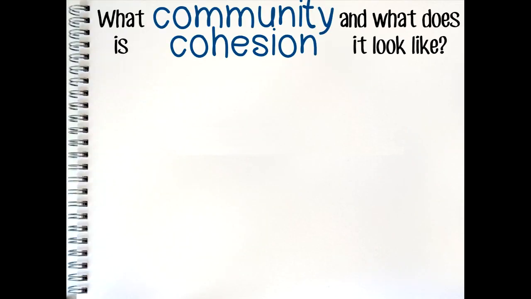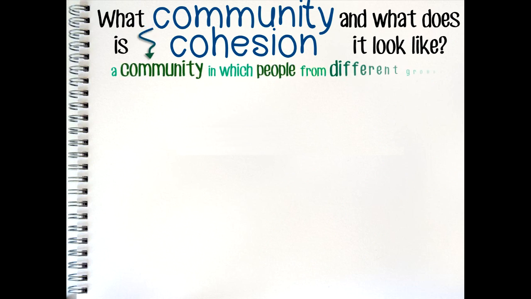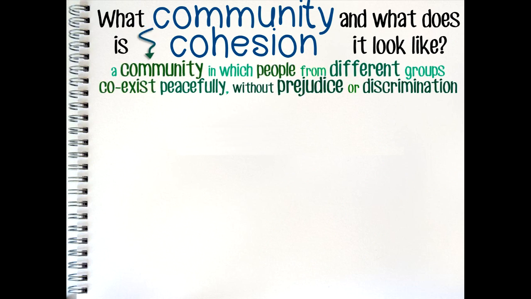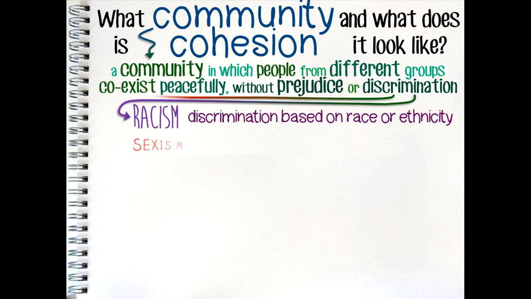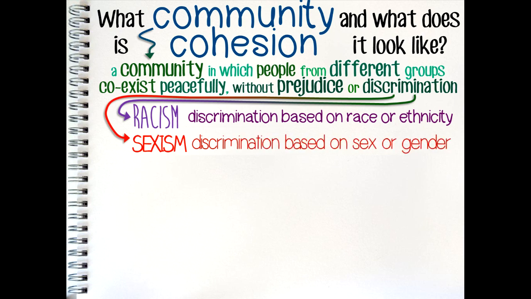What is community cohesion and what does it look like? Community cohesion is a term used by the government to describe a society or community in which people from different groups are able to coexist peacefully. Sometimes referred to as social or racial harmony, it refers to the ideology that aims to create a society where there is no prejudice or discrimination. Discrimination directly contradicts attempts to create community cohesion. Discrimination can take many forms, including racism, which is discrimination against people of a certain race or ethnicity, and sexism, discrimination against people of a particular gender.